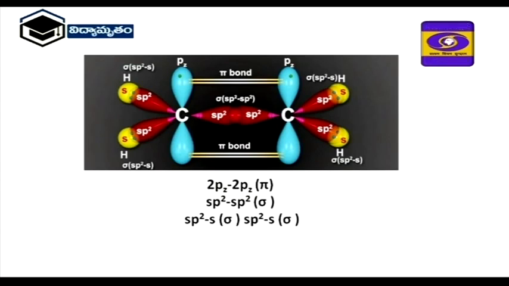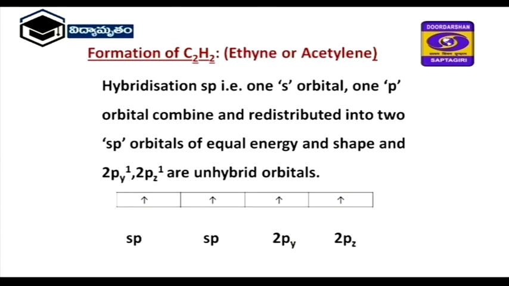One pi bond and the remaining 3 sigma bonds are there in this acetylene. Next one, formation of acetylene, or this is also called ethyne. Here sp hybridization we are observing. In this sp hybridization, one s orbital and 1 p orbital combine to form 2 orbitals, again they are redistributed into 2 sp orbitals.